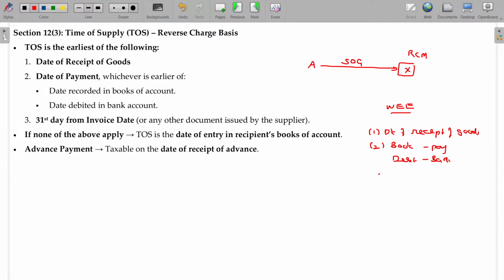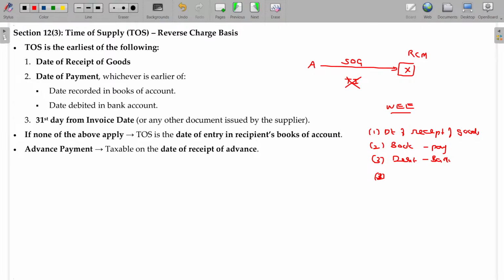Or what? A may give something, write something in evidence of supply. A cannot issue the tax invoice. Who can issue the tax invoice? The registered person only can issue the tax invoice.